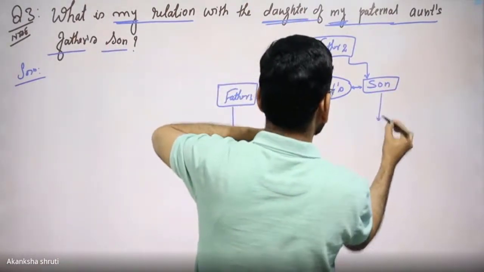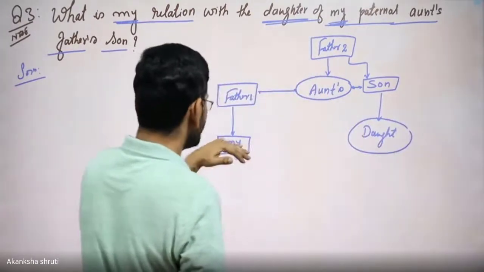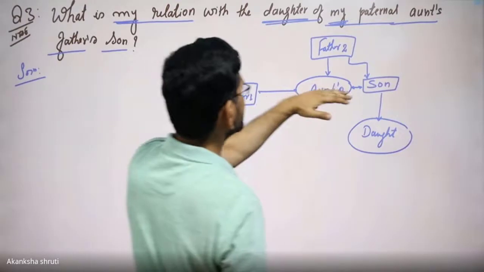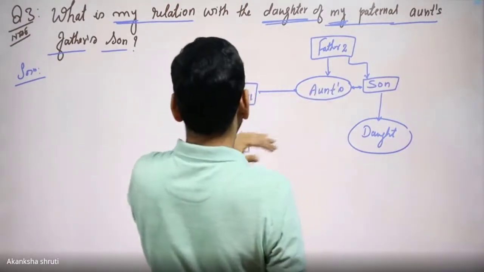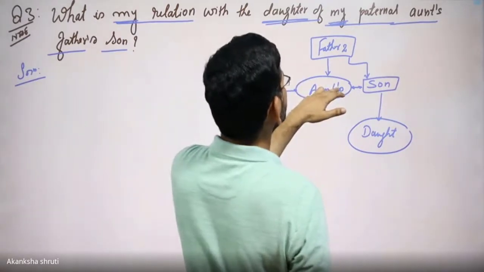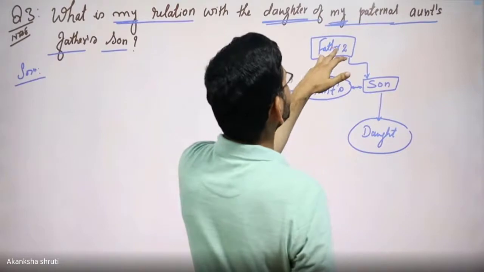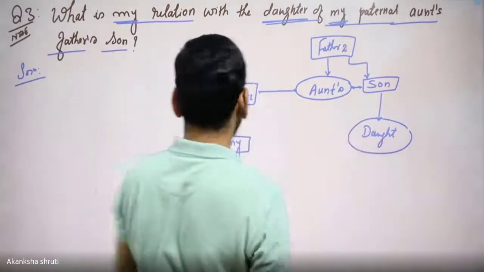So the daughter, so this is the daughter of my father's aunt. So my paternal aunt's father's son is this daughter.